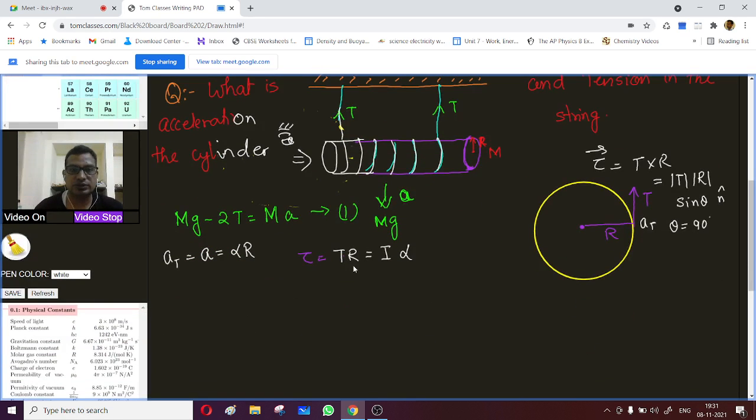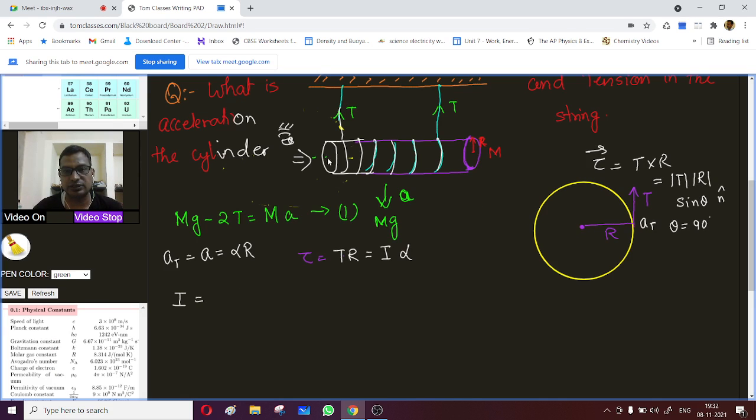So now AT is alpha into R. And then what is this moment of inertia? What is the cylinder's moment of inertia along this axis, because this is a cylinder?